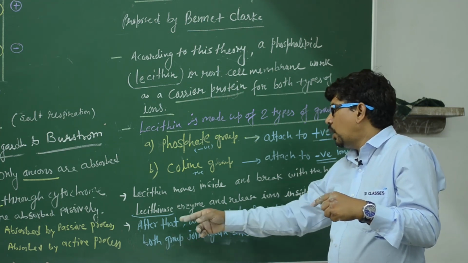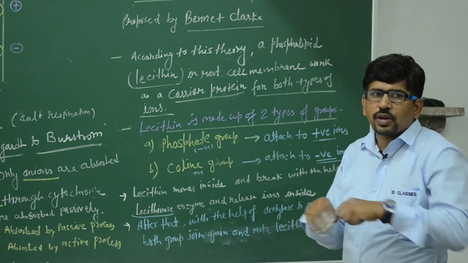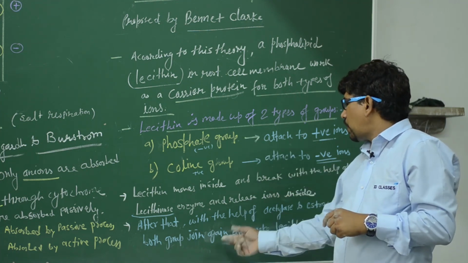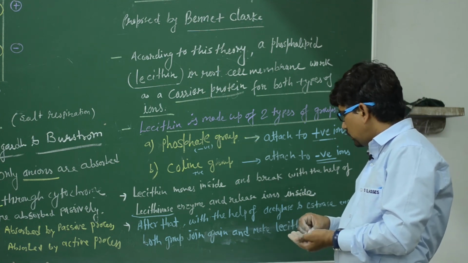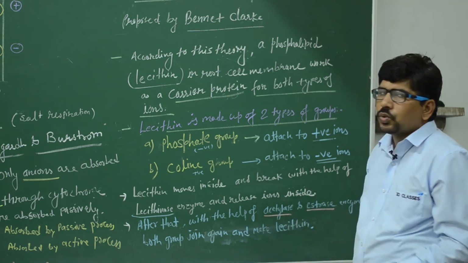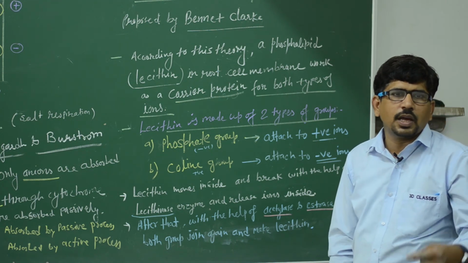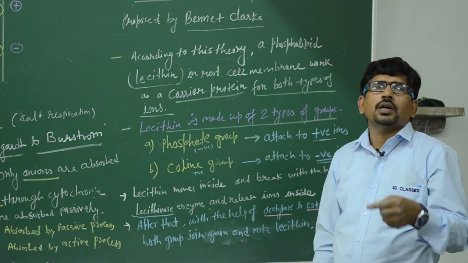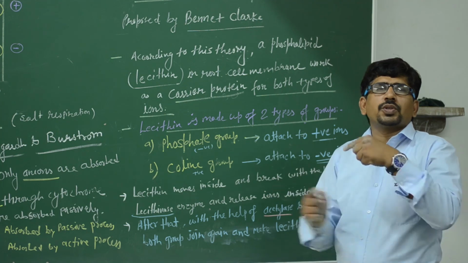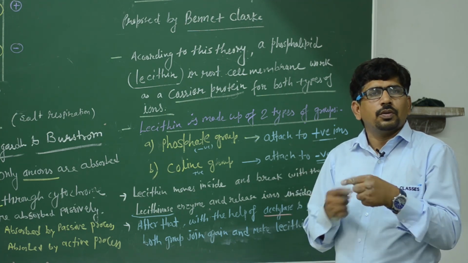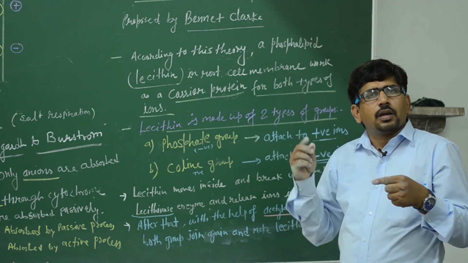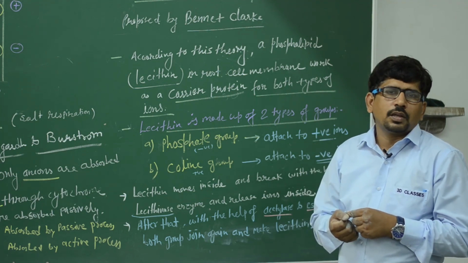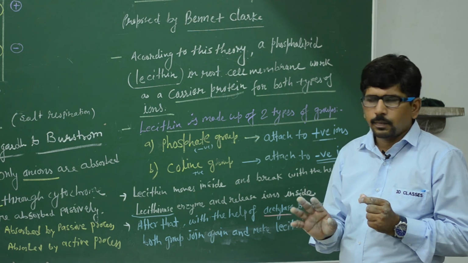After that, the two parts, phosphate and choline, join again with the help of two enzymes, acetylase and esterase. With the help of these enzymes they join again and lecithin forms again, joins ions again, and this process continues. So the root cells keep continuously absorbing ions. Clear? Note this down.